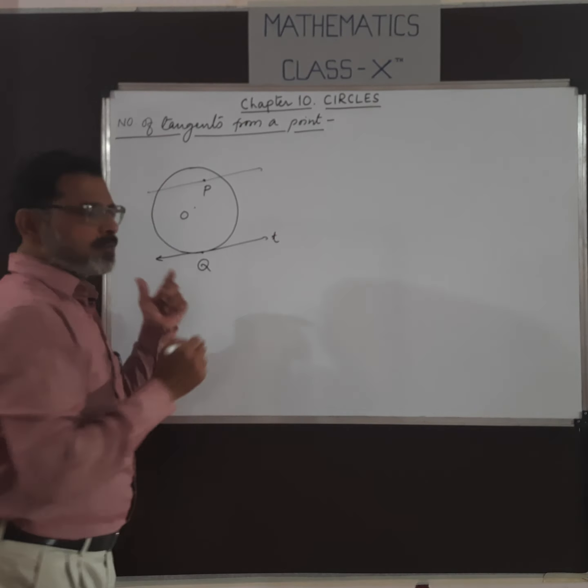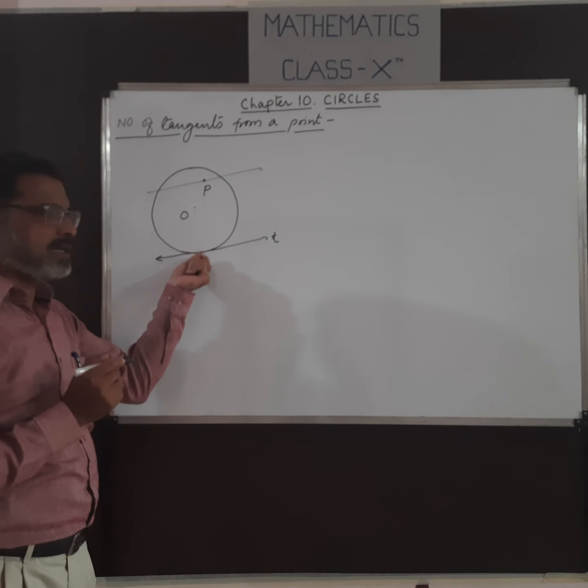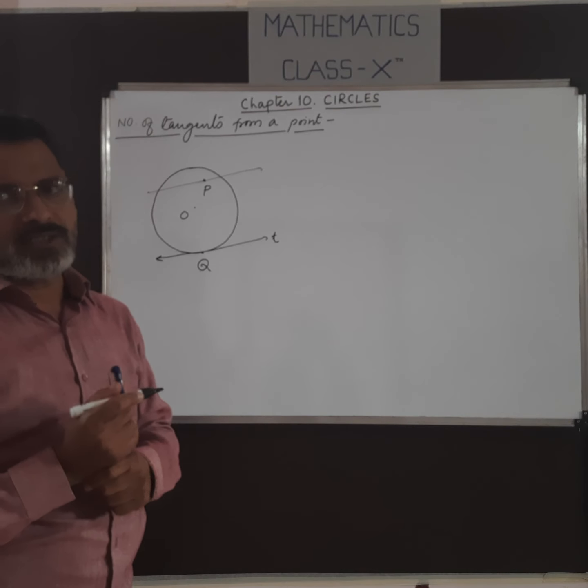As we have discussed in the previous video, if there is a point on the circle, we can draw only one tangent.